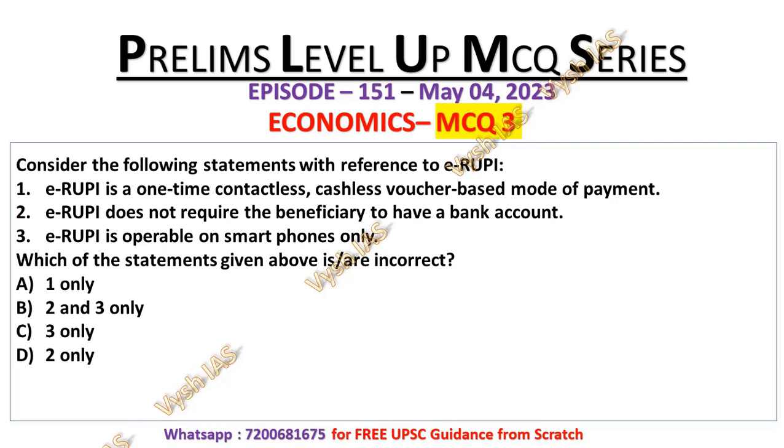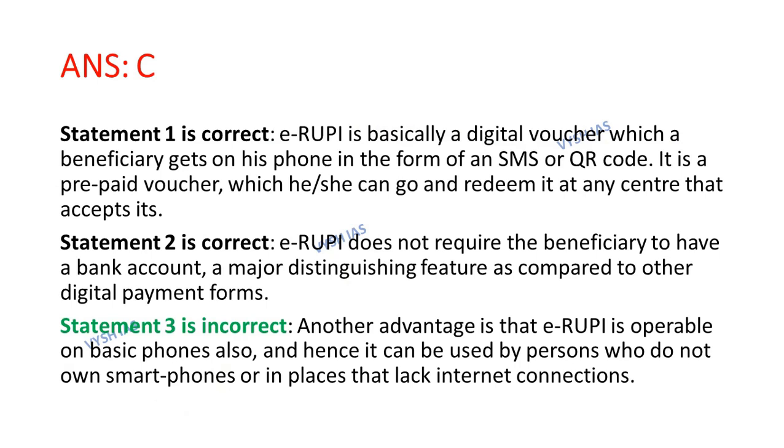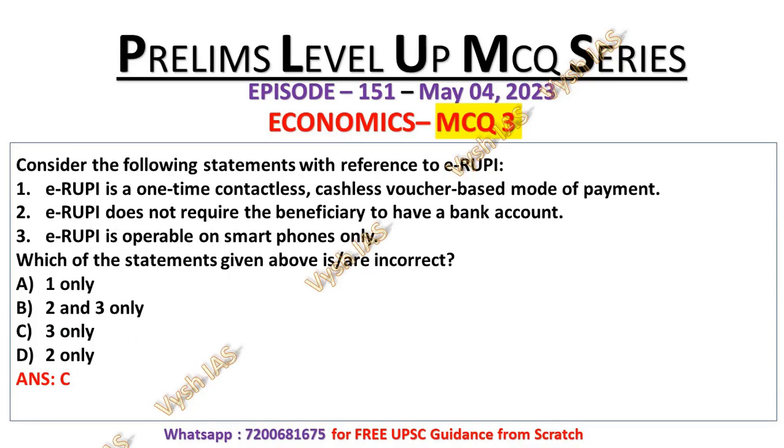So the correct option will be option number C, which means that only statement number 3 is the incorrect statement and the rest of the statements are correct regarding e-rupee. Now let's look at the explanation part. Statement number 1 is correct. E-rupee is basically a digital voucher which a beneficiary gets on his phone in the form of an SMS or QR code. It is a prepaid voucher which he or she can go and redeem at any center that accepts it. That's why statement number 1 is correct.